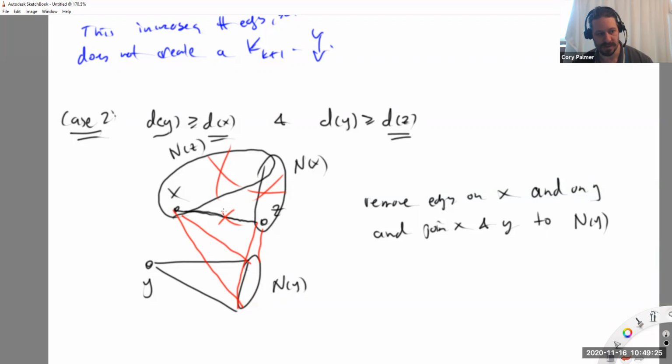Now, in a sense, this edge is being replaced with two edges. So I lost one edge here, but gained one for each of them here. So this graph also has more edges.